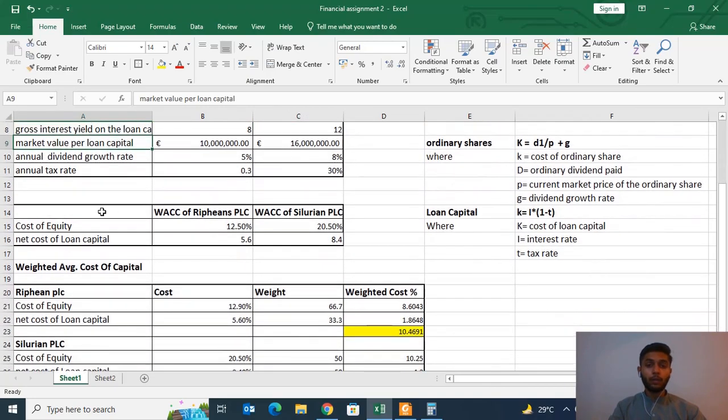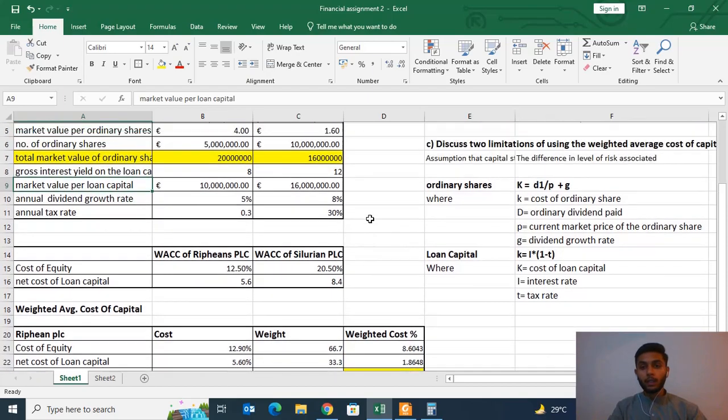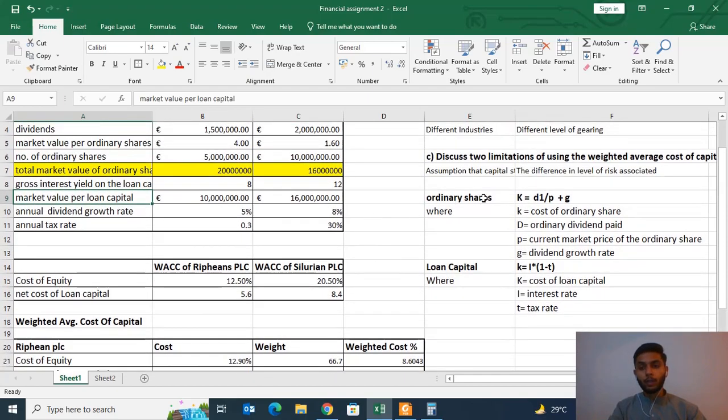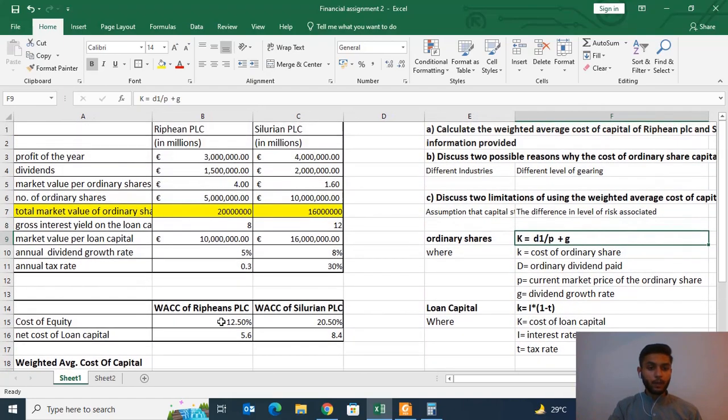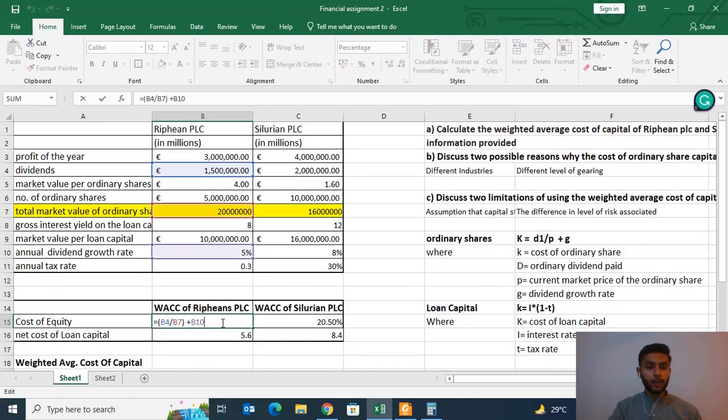First of all, we will understand the cost of equity and net cost of loan capital, which will further be used to calculate the weighted average cost of capital. The formula for the cost of equity of ordinary shares is dividends paid for the year divided by the current market price of the ordinary shares plus the dividend growth rate. Following this formula, we have this calculated here.